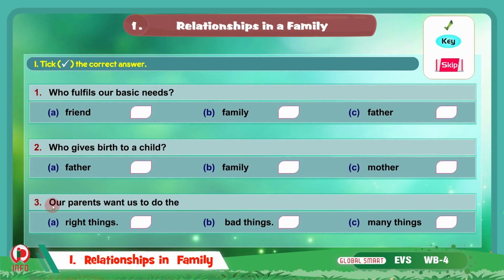Now 3. Our parents want us to do the A, right things, B, bad things, C, many things. So here the correct answer is, our parents want us to do the right things. So tick the A option here.